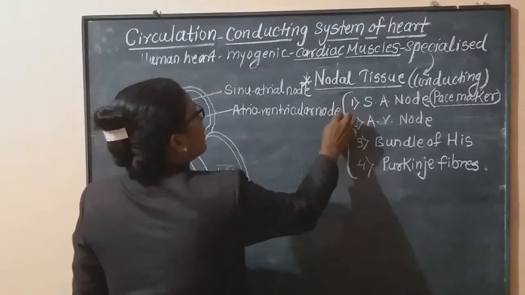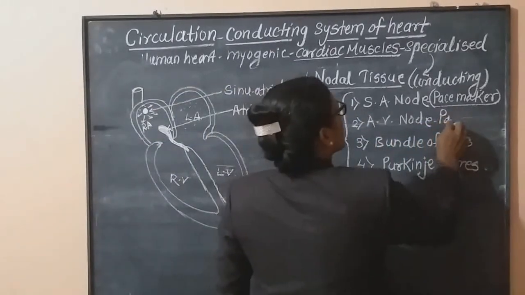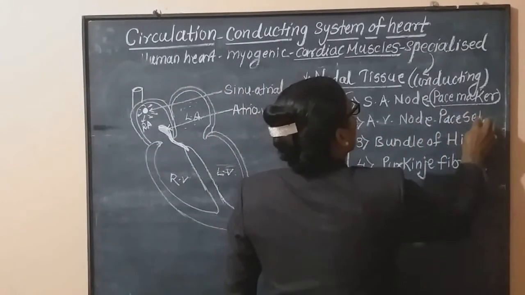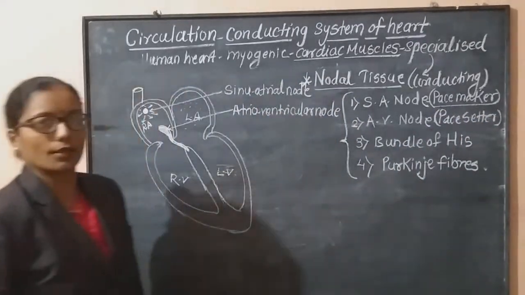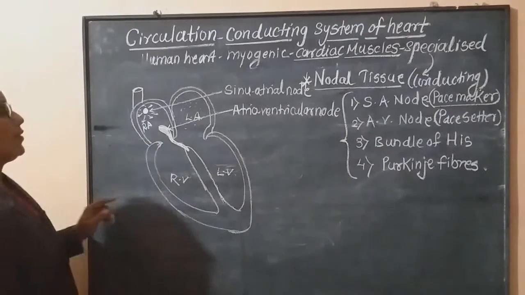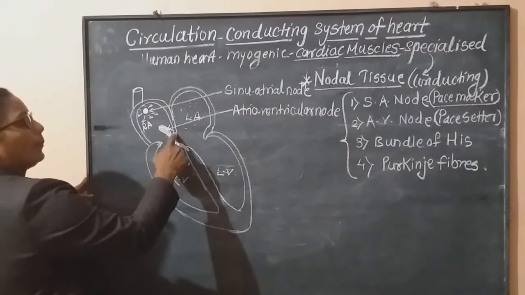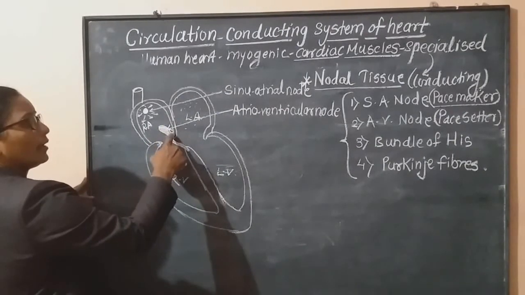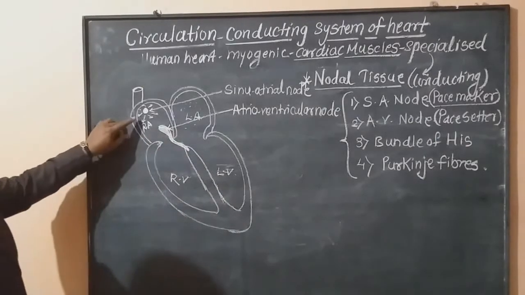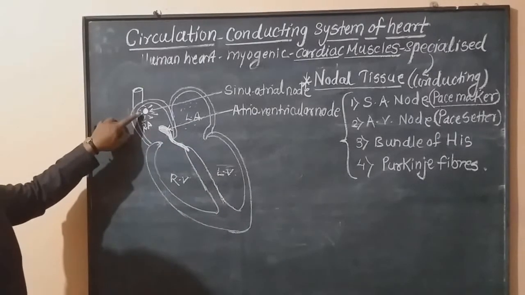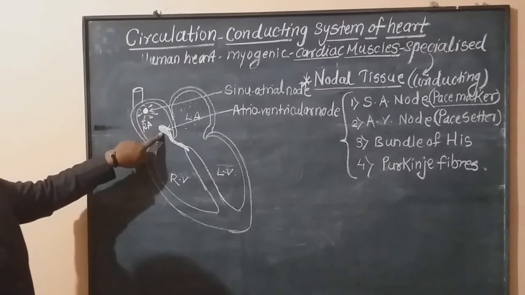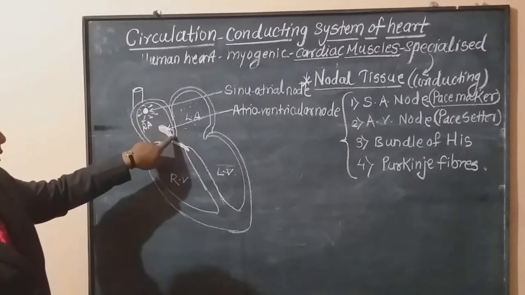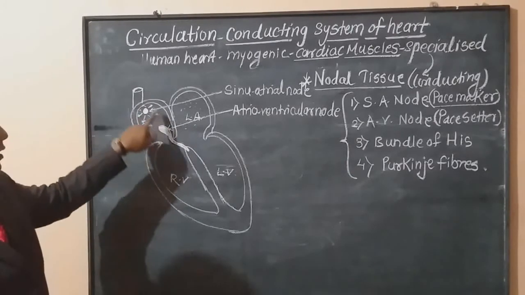This AV node is called the pacesetter. Now this AV node is present at the base of the interatrial septum. The location of the SA node is at the opening of the superior vena cava, and the AV node is present at the base of the interatrial septum in this right atrium.